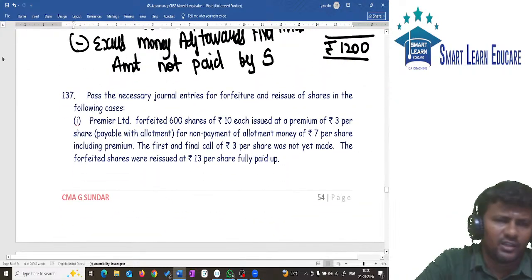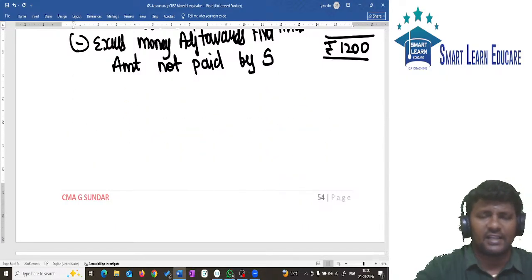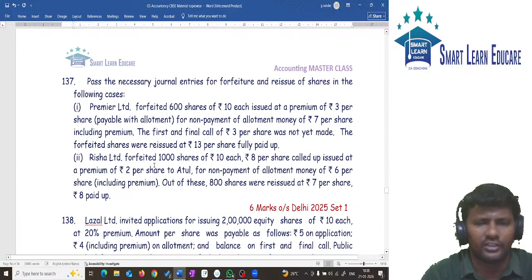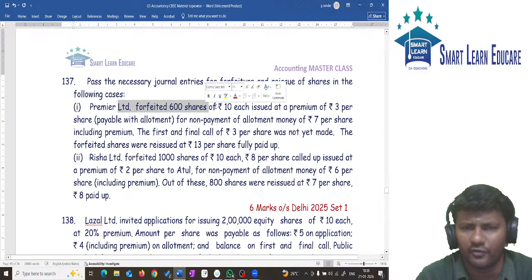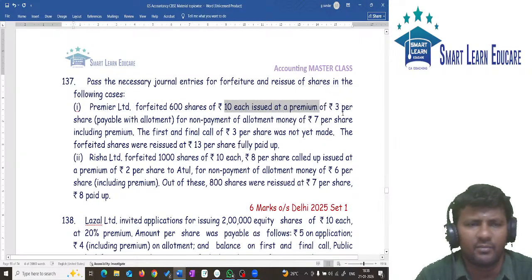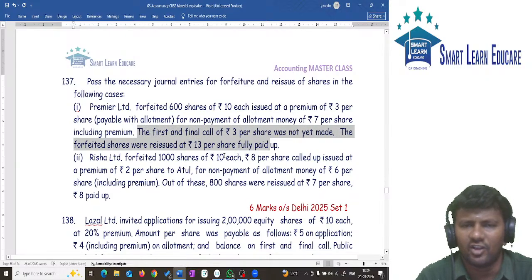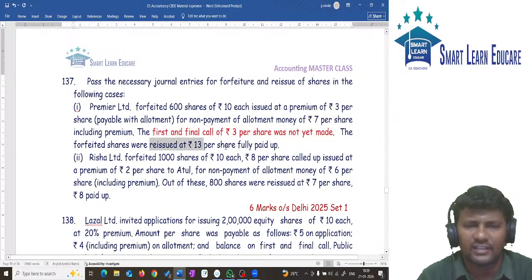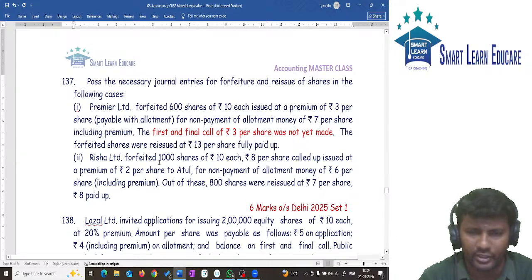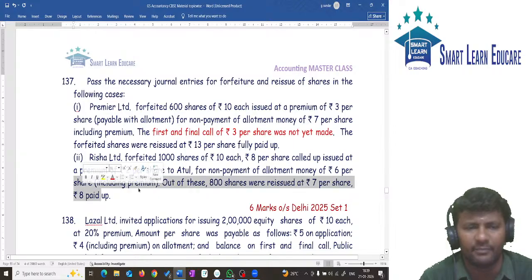Okay, next. This question is similar to the one we solved yesterday, the forfeiture question from the previous class. Read this question. Pass necessary journal entries. 600 shares are forfeited, 10 each at a premium of 3 per share for non-payment of allotment 7, including first and final call. Final call is not yet made. These shares are reissued at 13 fully paid up, premium reissued. And one more forfeiture: 1000 shares are forfeited, 800 shares are reissued at 7, discount reissued, 8 paid up.